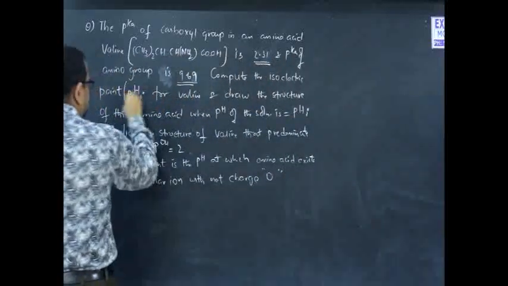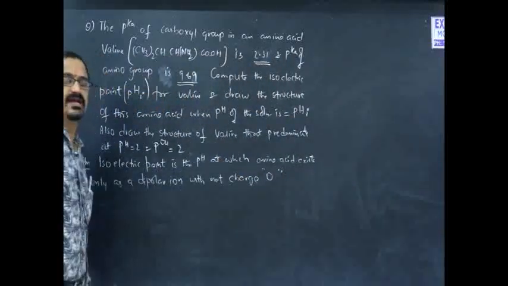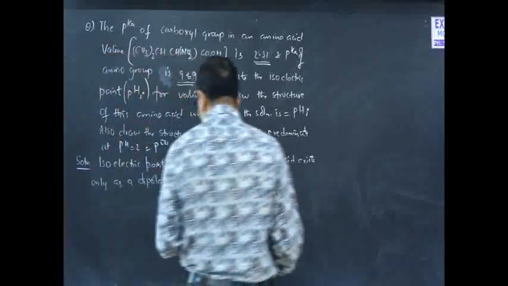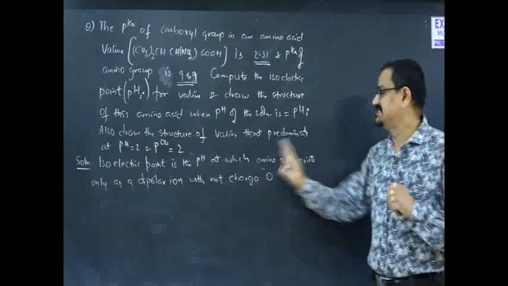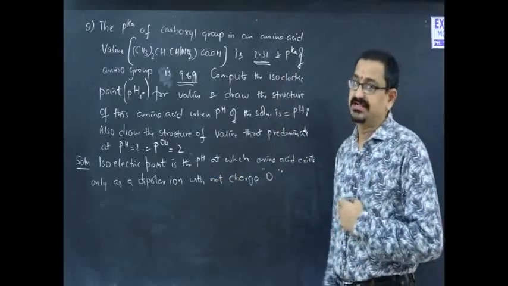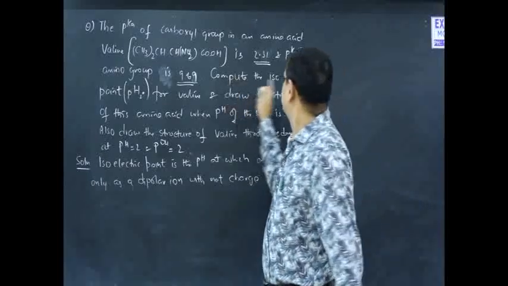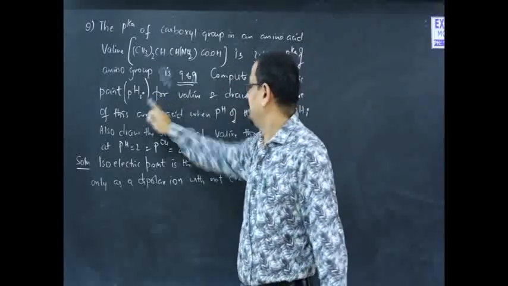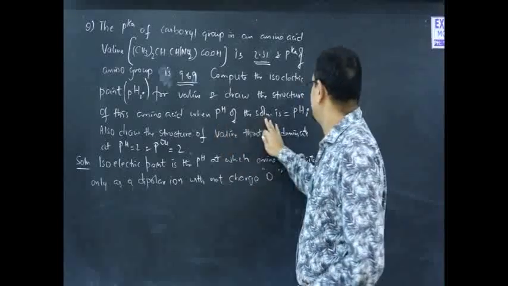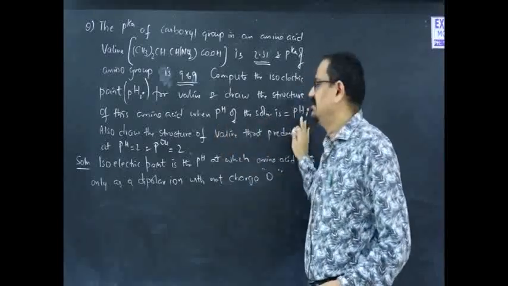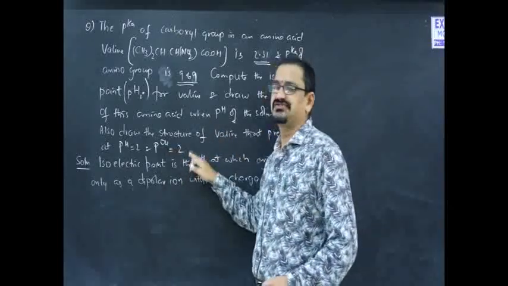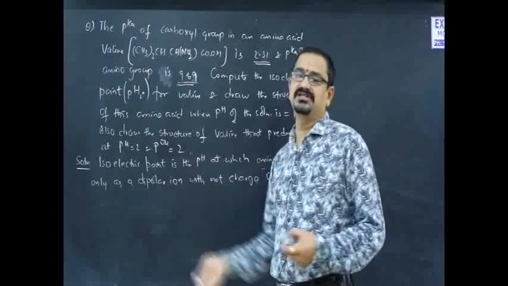The isoelectric point is the pH at which the amino acid exists as a dipolar ion with net charge 0. Compute pHi for valine, draw the structure at pH equal to pHi, and also draw the structures when pH is 2 and pH is 12.